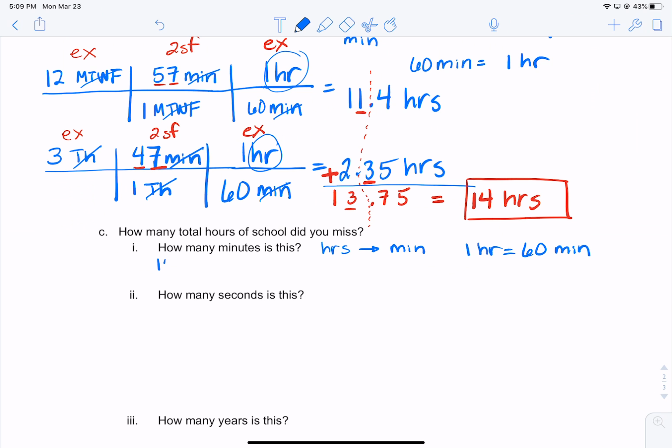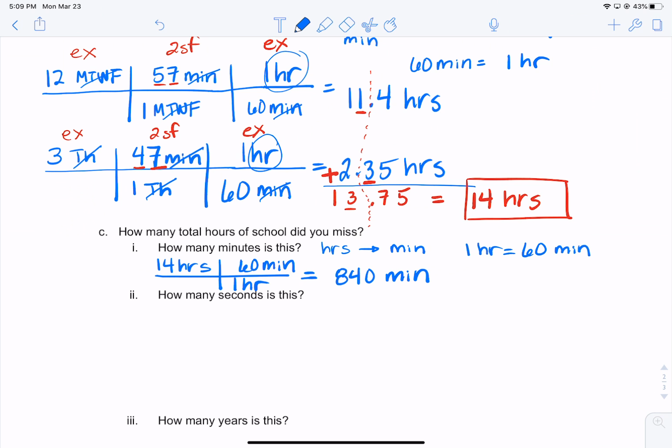So we say 14 hours, 1 hour is equal to 60 minutes. And when we do that math, we get 14 times 60, we get 840 minutes.